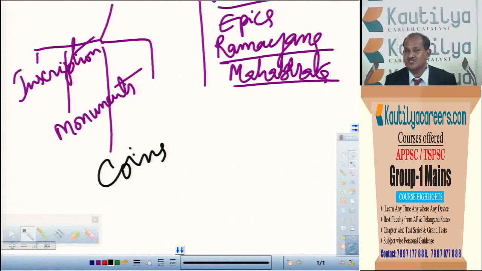So coins help us to know about the economic, social, religious conditions of a particular country. At the same time, by seeing the availability of coins in particular areas, we can even say the boundaries of the rulers who issued these coins. And sometimes we can even know the economic relations they had with other countries. For example, in Tamil Nadu, in Arikamedu and other such areas, we see many Roman coins of the ancient period. That means during that ancient period, Indians had commercial contacts even with the Romans. Such things we can know even by seeing the coins.